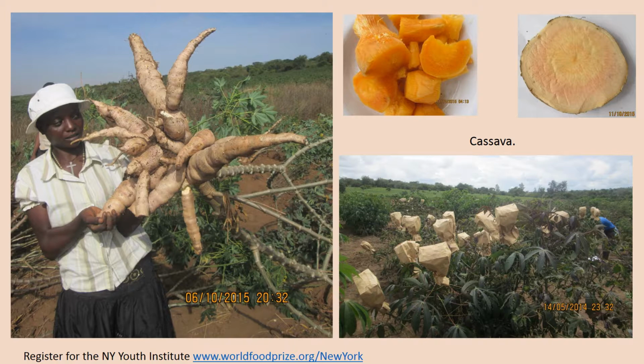Now is your chance to accept a global challenge by writing a short essay to address hunger and find a solution. You may be recognized as a Borlaug Scholar at the New York Youth Institute in 2018, which will be on June 29th and 30th at Cornell University. You may also qualify for the Global Youth Institute at the World Food Prize and earn a paid USDA fellowship or a paid international internship. Register at the New York Youth Institute on the World Food Prize website.